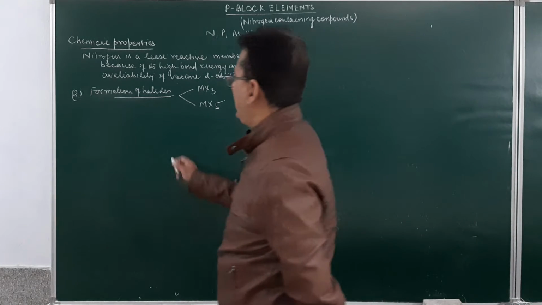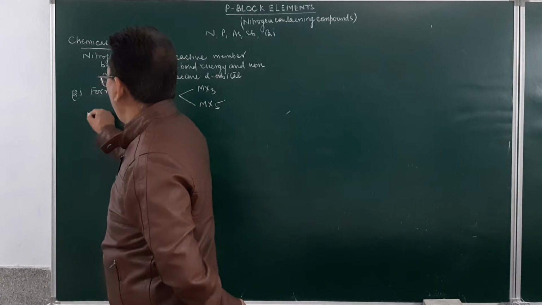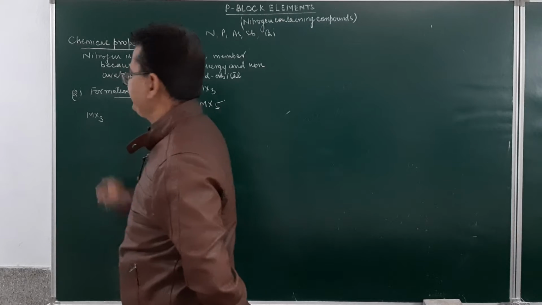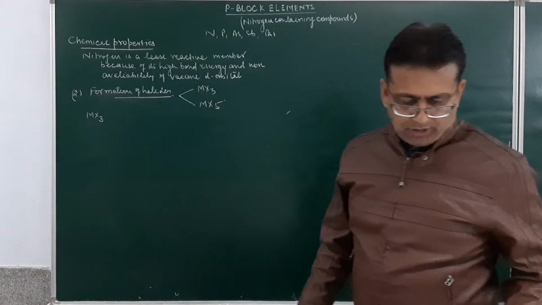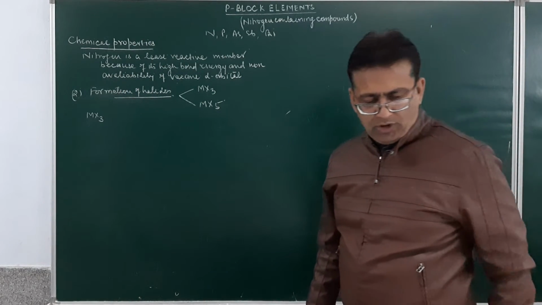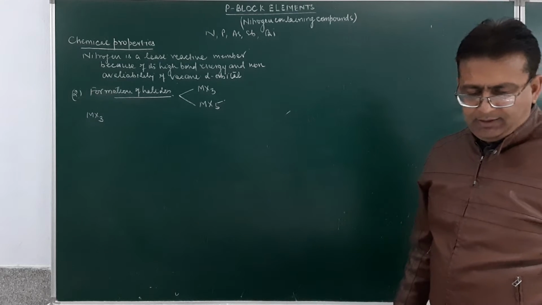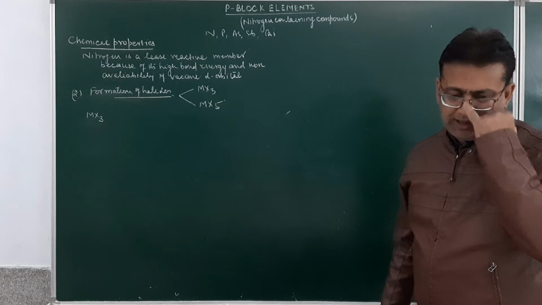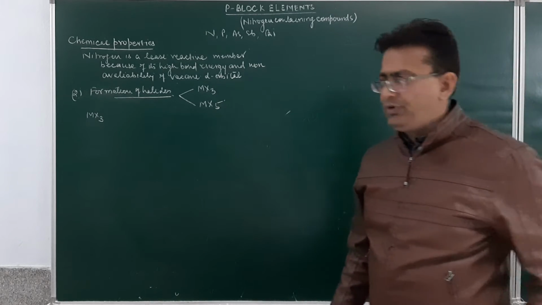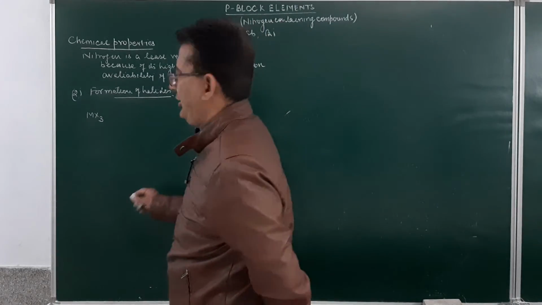If we consider the halides of the type MX3, they are sp3 hybridized with a distorted tetrahedral geometry.